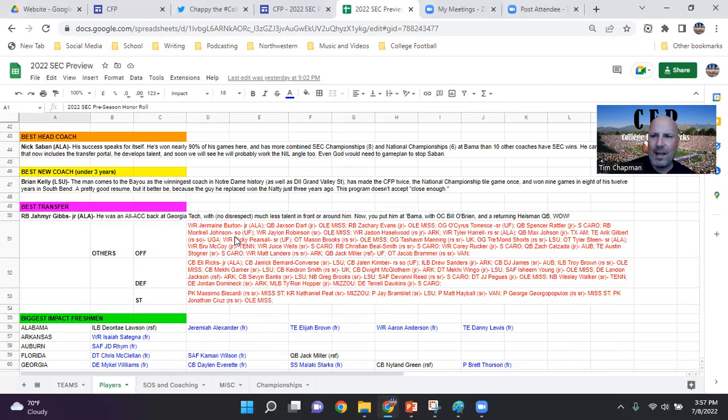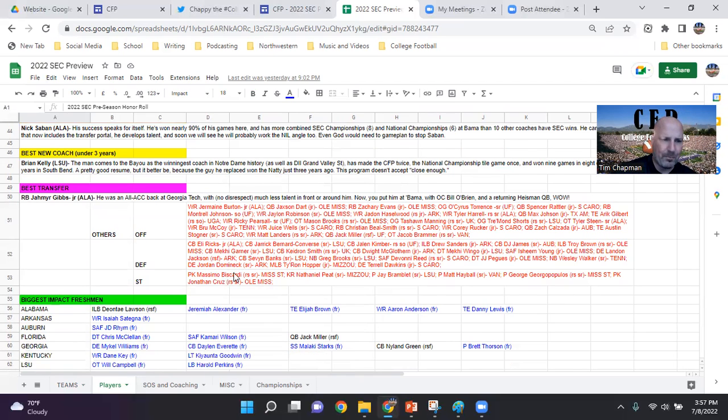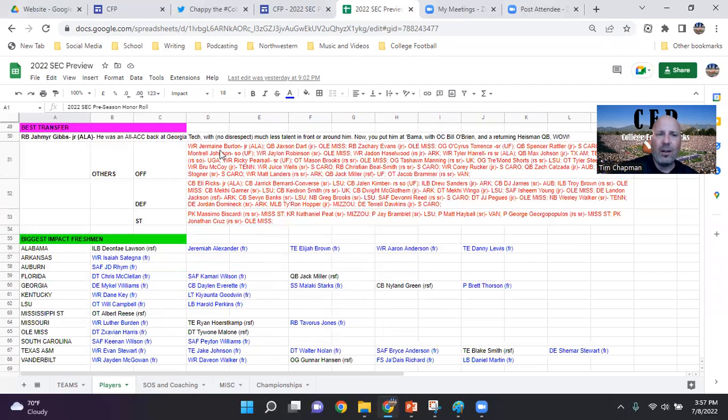Then the list of transfers, and this is not all of them, but it's kind of guys who will make a splash with their new team. And I put them in order of importance. So Jermaine Burton, I think, is one of the top transfer guys, not including our top one here, Jahmyr Gibbs. So you might say, well, why is Jahmyr Gibbs not in the list of transfers for offense? It's because he's the top one, right? But then you could look at Burton as being the number 2 offensive transfer, Jackson Dart being the number 3, and so forth. Same thing with defense and special teams. And you might notice a guy here on offense and on special teams if they're a return specialist.